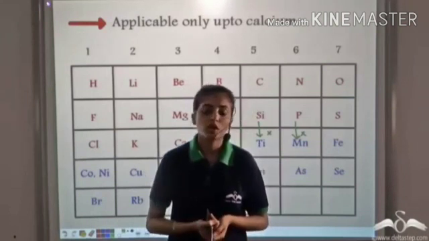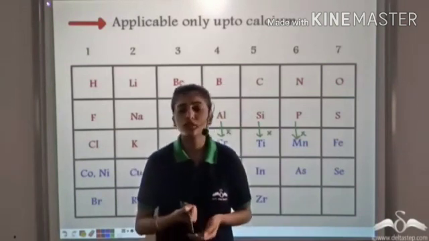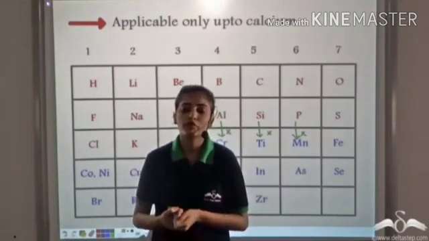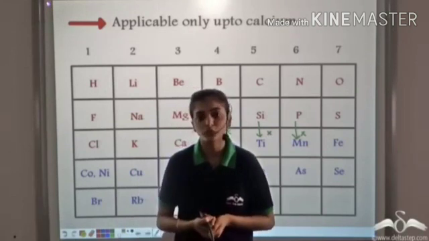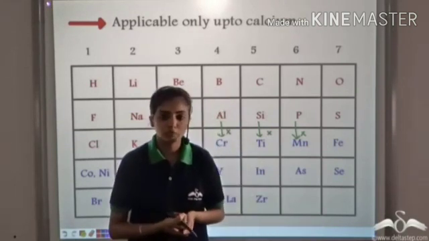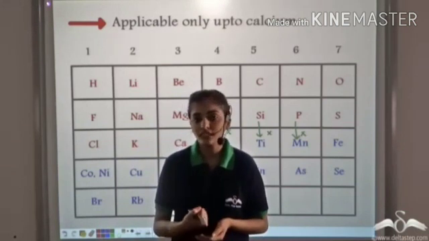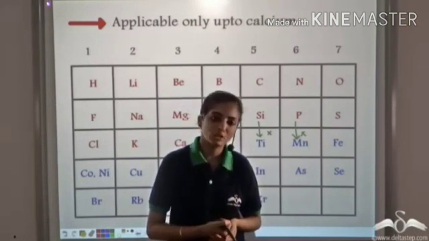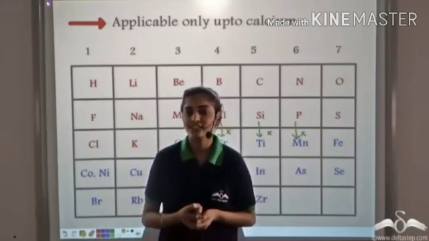Although Döbereiner's law and Newlands' law are discarded today, they went a long way to form the periodic table as we know it today, because properties like atomic mass and periodicity given by these scientists form a basis of the modern periodic table. Hence, these are very important.